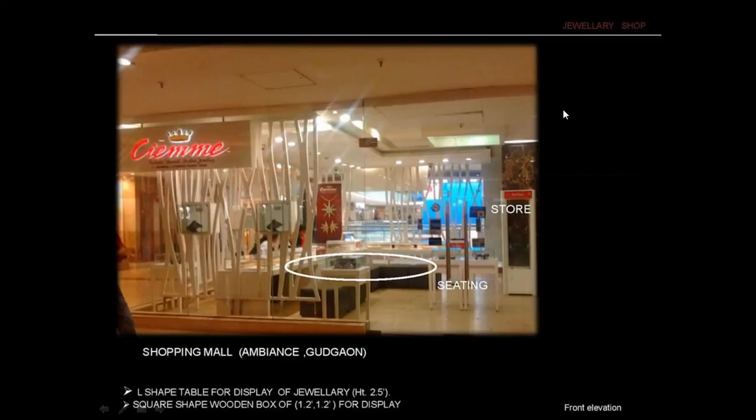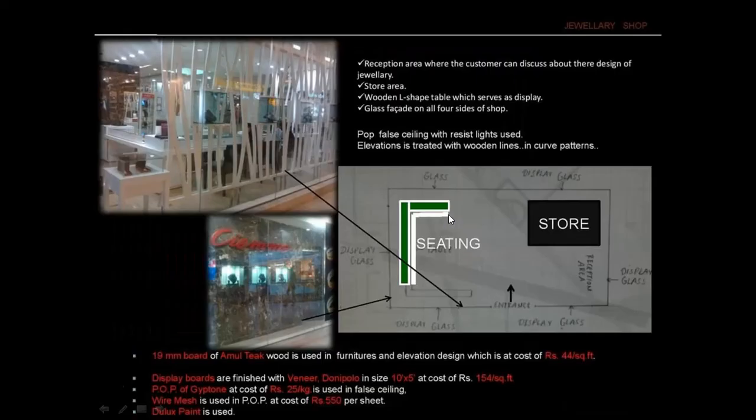So here is the jewelry shop, shopping mall, Ambience, Gurgaon. This is the front elevation of the shopping mall, false ceiling. Your jewelry shop. So here reception area, sitting area arrangement, entrance. Here the plan is shown, and in this photo I have shown you the false ceiling. So your details are given here.